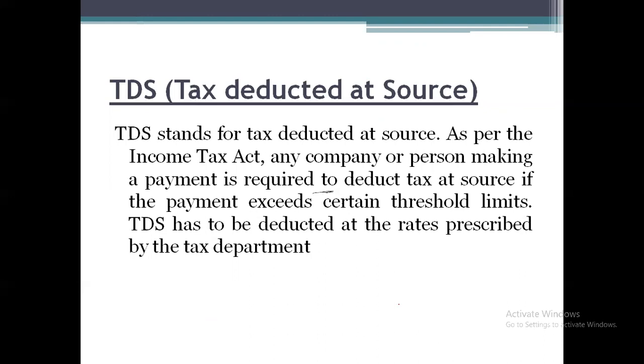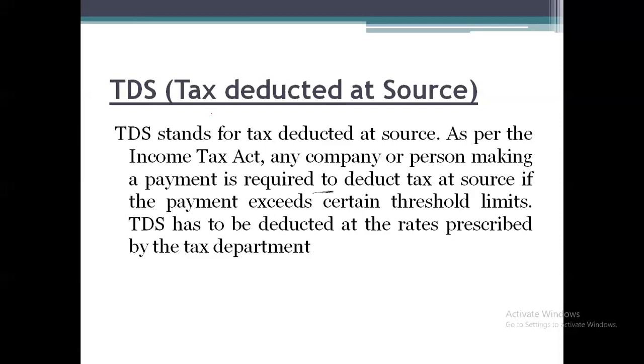That deduction is called tax deducted at source. There is a chance of a 2 marks question: what is the meaning of TDS, or expand TDS. TDS is a tax deducted at source, meaning before paying the income to the assessee, the company has to check whether that income exceeds the standard limit or not.